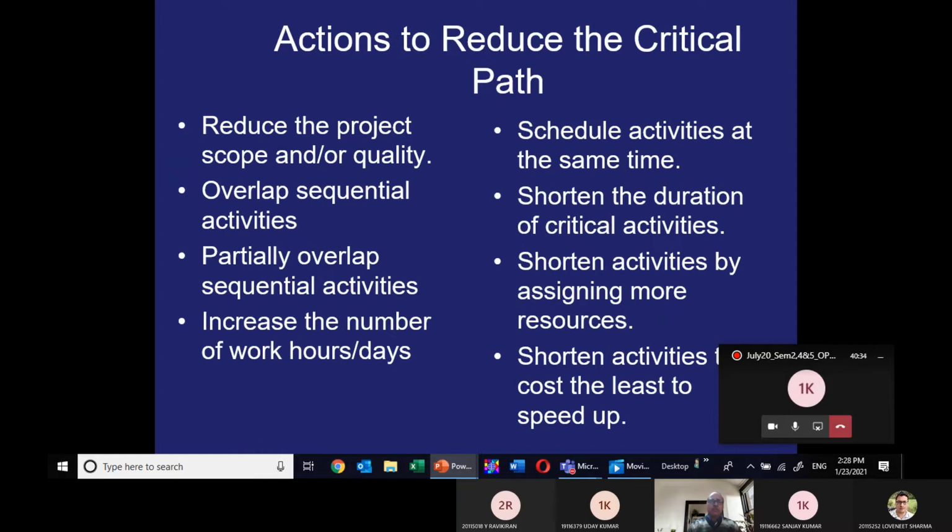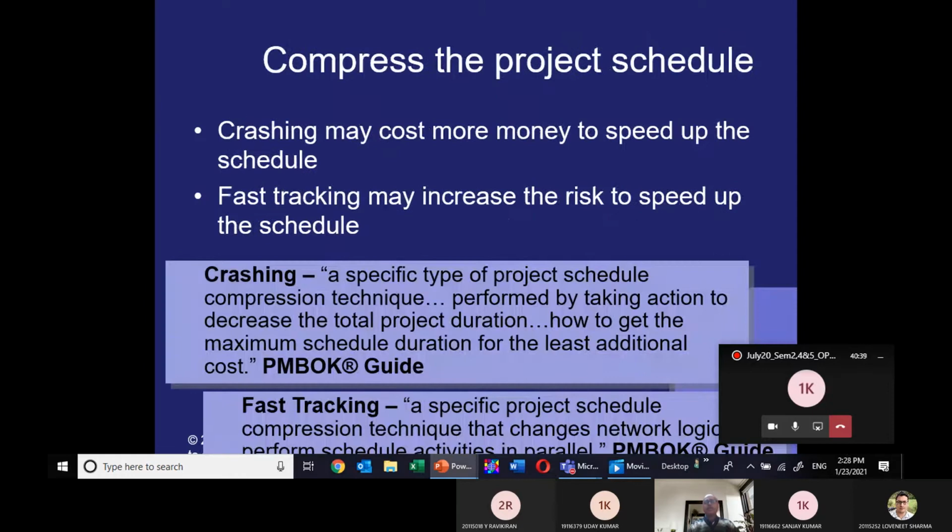I will explain to you how we can apply compressing the project schedule. Suppose your project life is 70 days and your boss is saying finish it in 50 days. So then you have to reduce. So you have to crash it. Crash may cost more money to speed up the schedule. Am I correct? And fast track may increase the risk to speed up the schedule. These are the only two ways of compressing. Either you have to go for fast tracking or crashing.